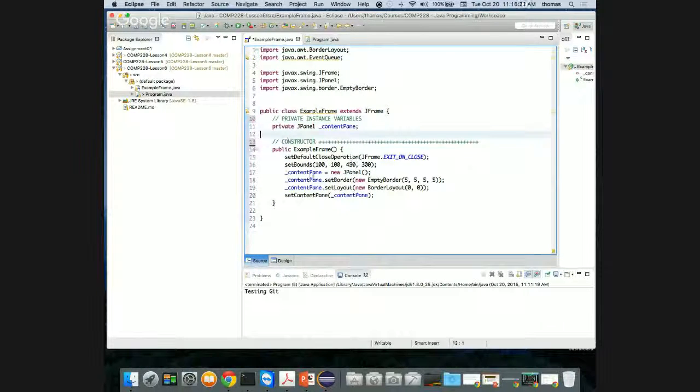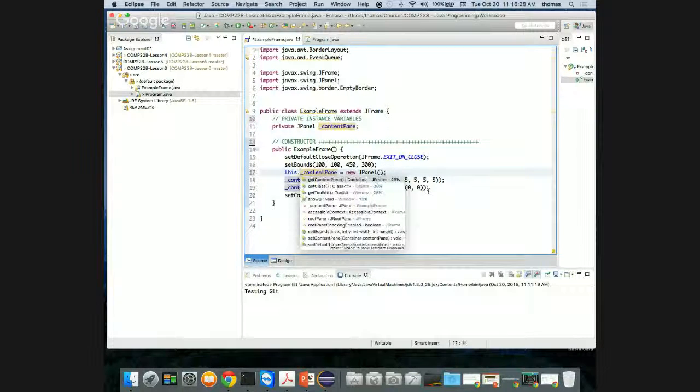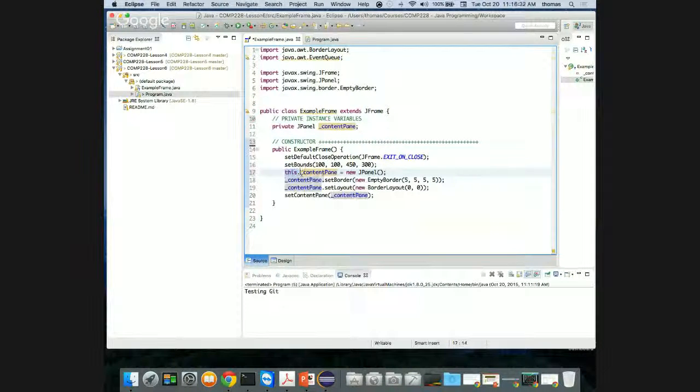One thing I'd like to use is the keyword this, because it's not being used here. I like to be explicit when I use my instance variable. So I'm going to use the keyword this here. I'm just going to put this in front. You don't have to use it. I use it for clarity. It clarifies which object I'm using. And you should be very comfortable with using the keyword this at this point. Okay, so all I've done is restructure my class.